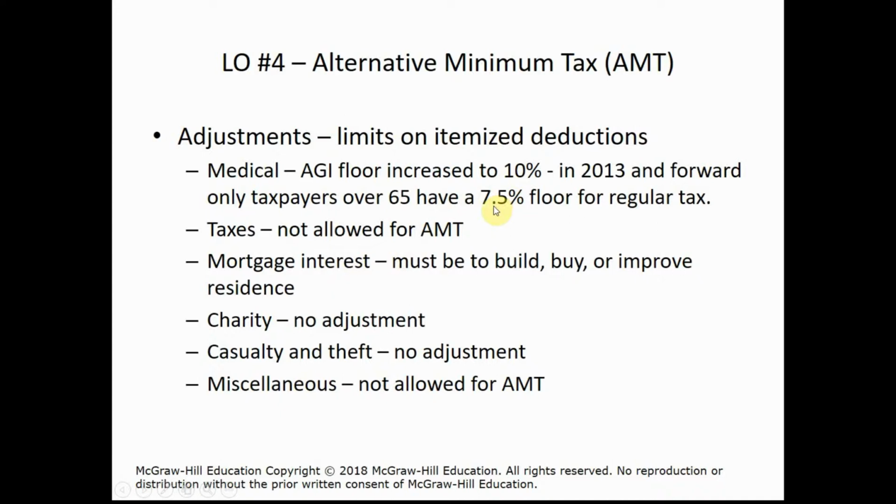Mortgage interest must be used only to build, buy, or improve a residence. If it's not, then that interest deduction is taken away for AMTI purposes. Charity, there is no adjustment there, so you still get your full charitable deduction. No adjustment either to casualty or theft deductions you may have taken on Schedule A. And then miscellaneous deductions are not allowed for AMT, alternative minimum tax purposes. So these are some of the adjustments that we would make to our regular taxable income.